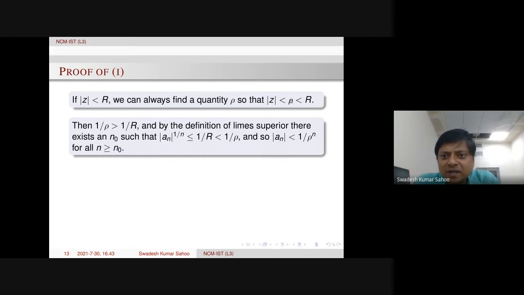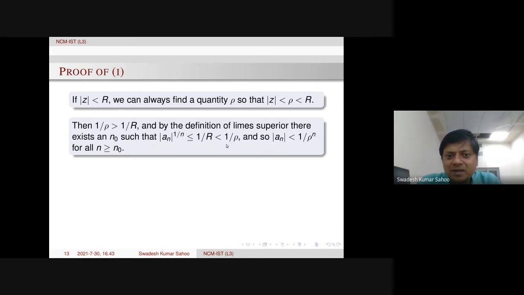Now, since rho is less than R, 1/rho will be bigger than 1/R. Then, by the definition of limit supremum, we can find an n_0 such that, because 1/R is the limit supremum of this quantity, 1/R will be bigger than or equal to this quantity, |a_n|^(1/n). But 1/R is less than 1/rho.